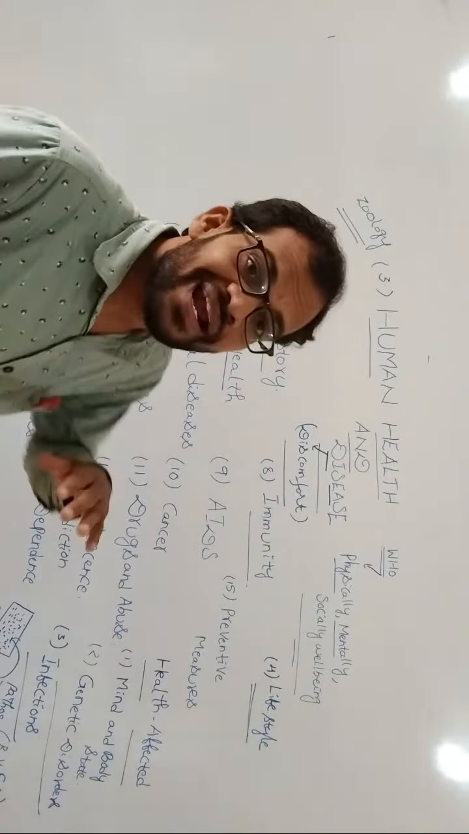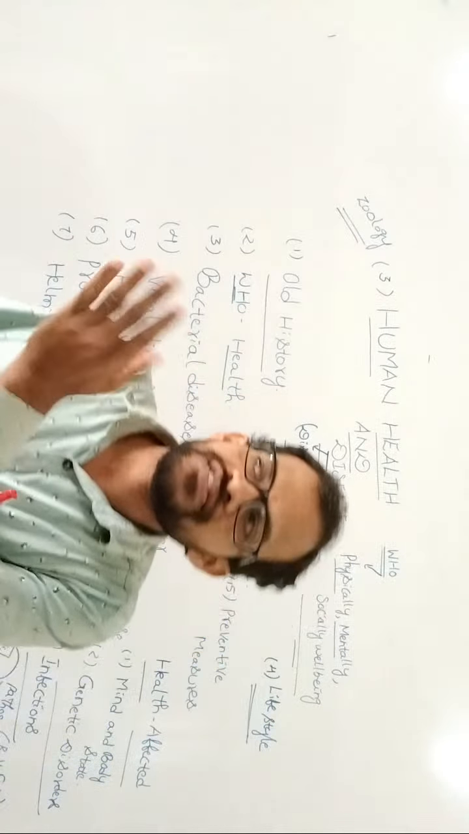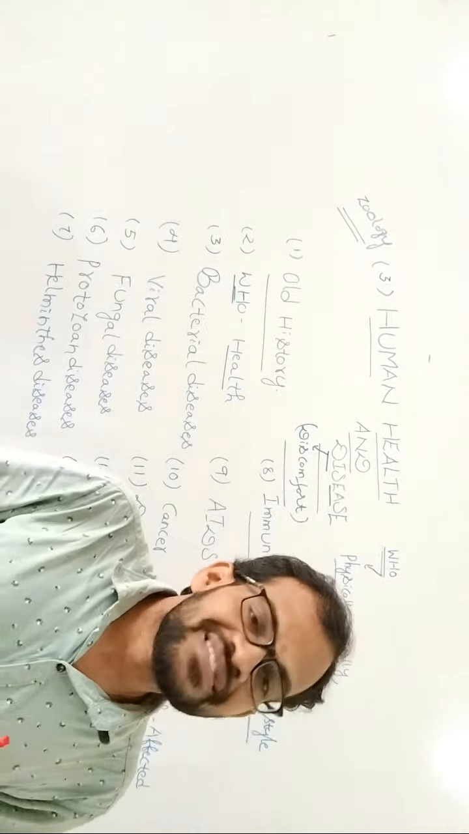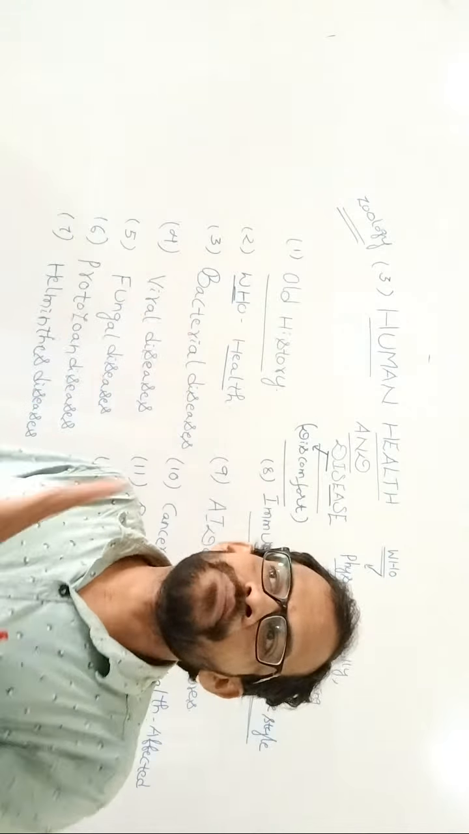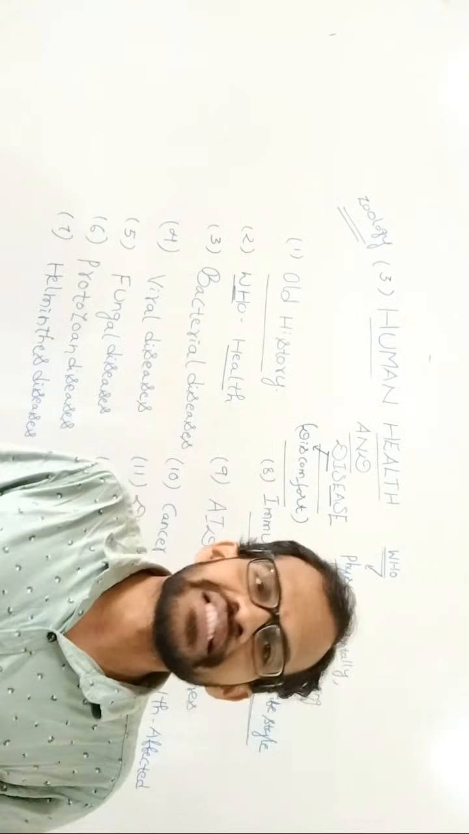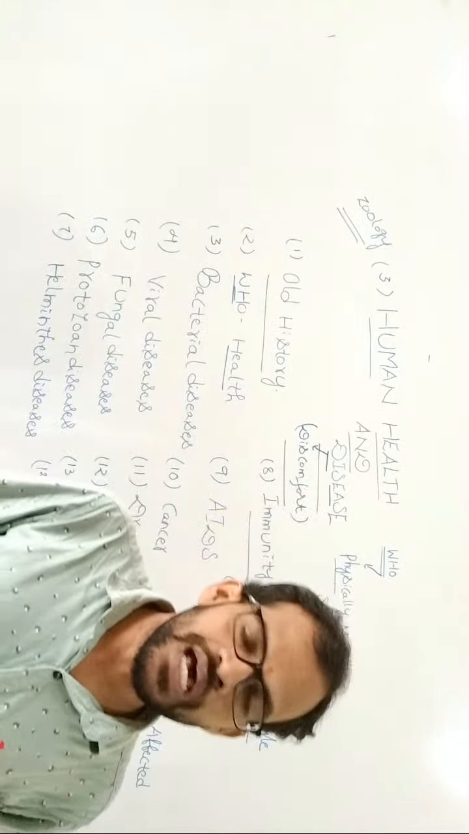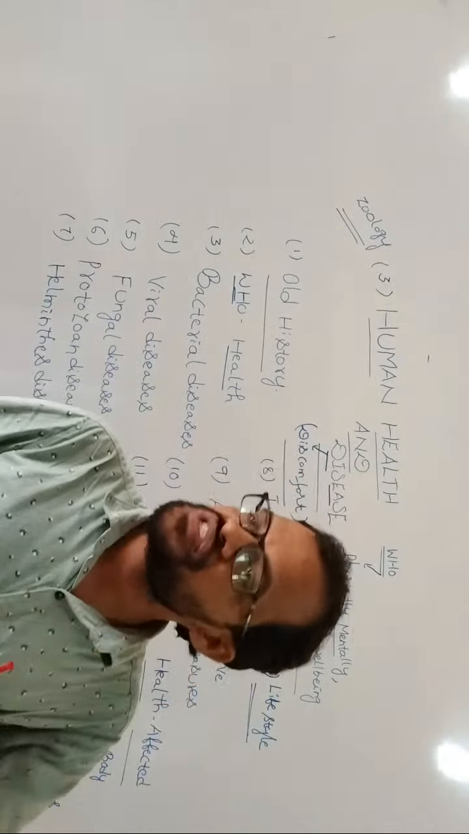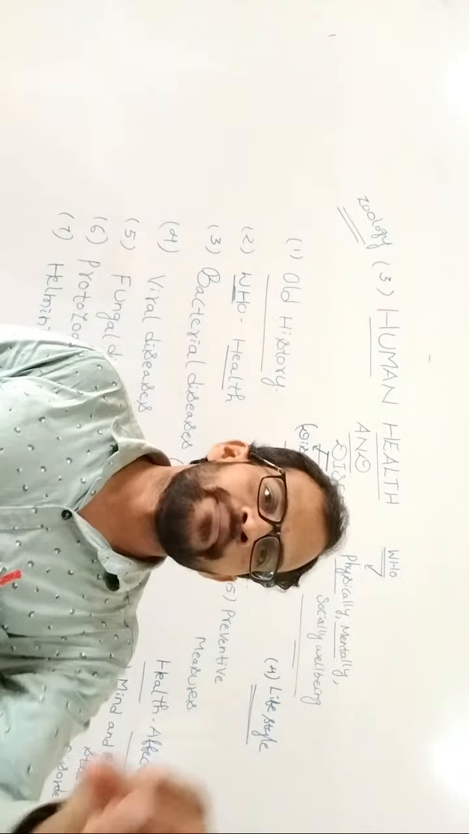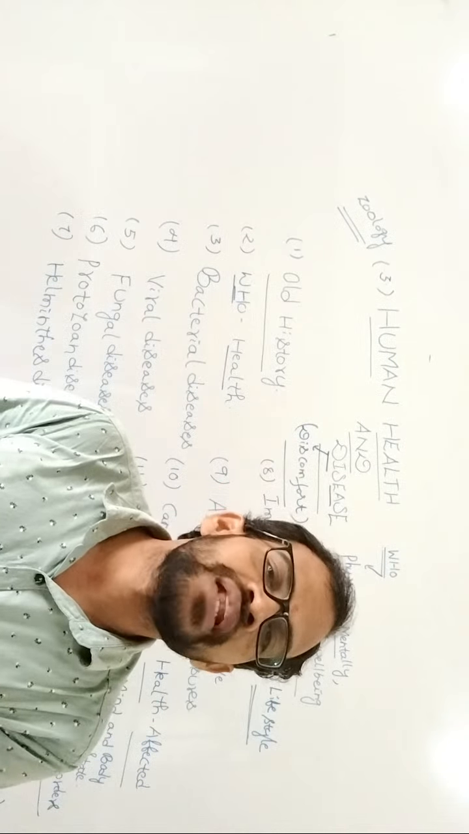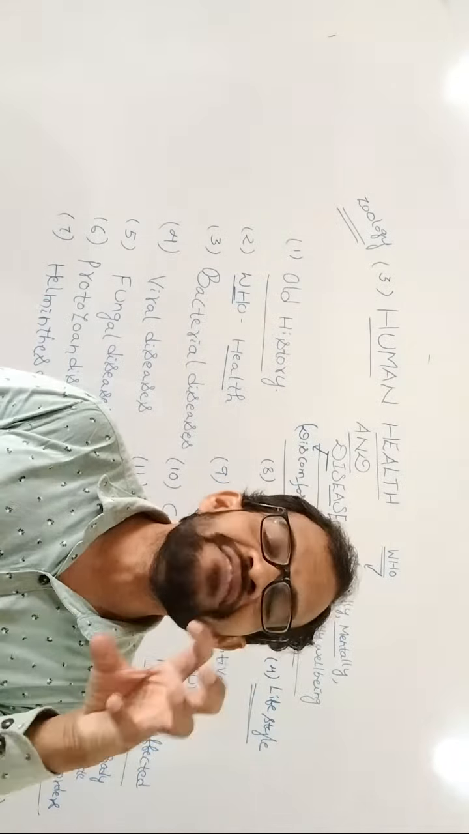The diseases are classified into two types. What is the first one? Infectious diseases and non-infectious diseases. Infectious diseases means the diseases are transmitted from the infected person to the normal healthy person. That is nothing but communicable diseases. Communicable diseases are easily transmitted from an already infected person to a normal healthy person. That is known as a communicable disease, or also an infectious disease.